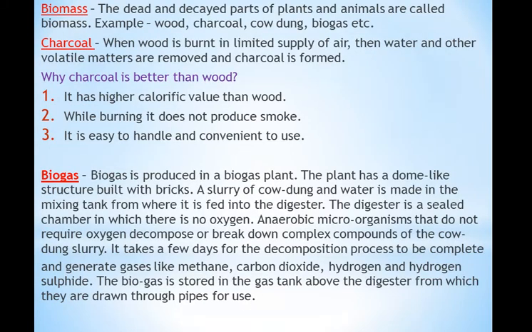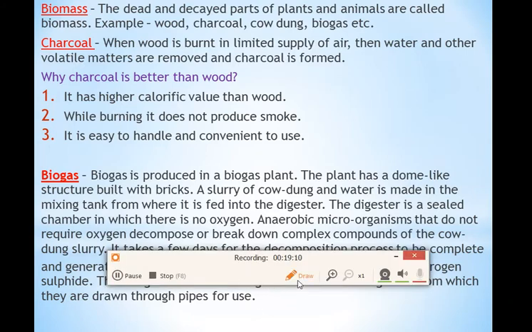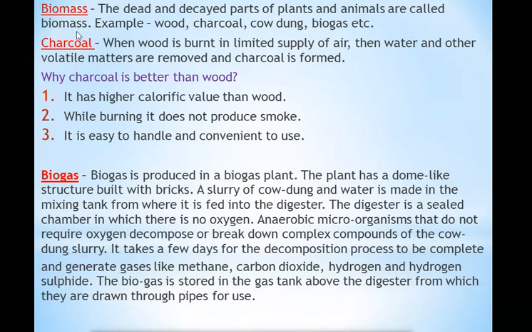Next, we will be reading about biomass and charcoal. So what is biomass? Bio means something in which life is there, right?